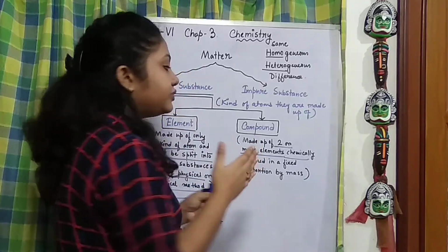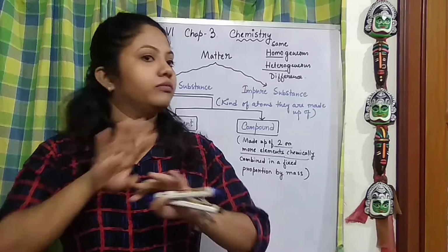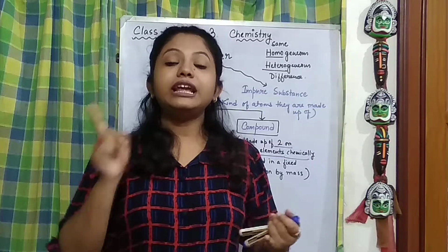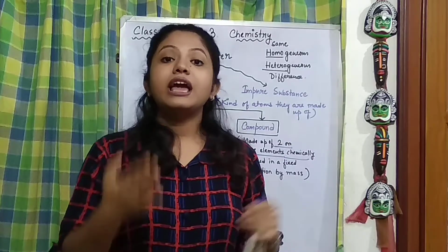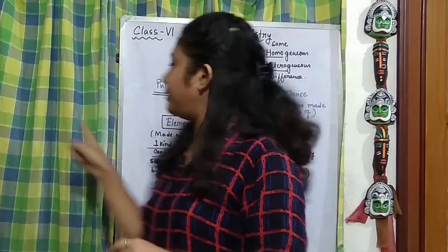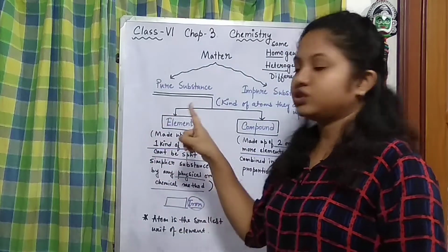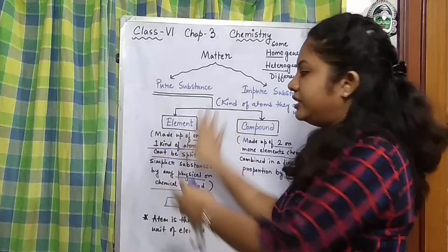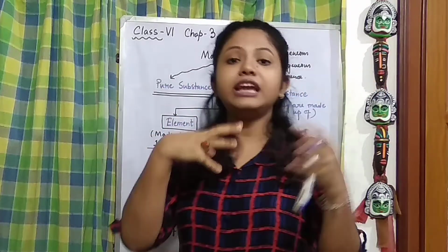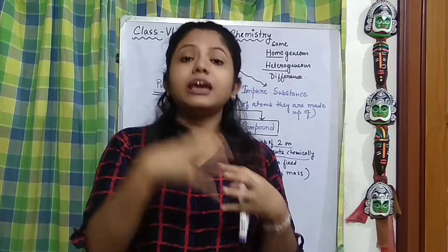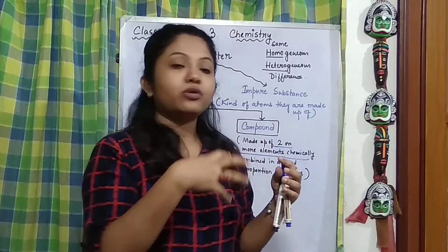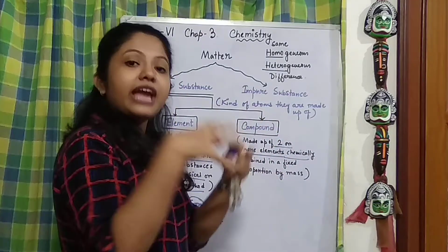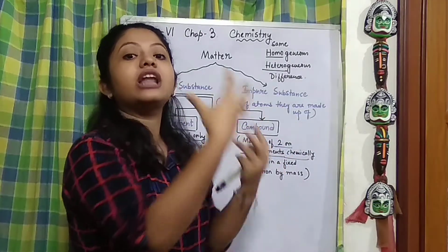Got it? But when we split it up to its fundamental level, we get two or more pure elements. So this is the fundamental element, and two or more of these interact with each other chemically in a fixed proportion by mass, and they react chemically to give rise to another substance.